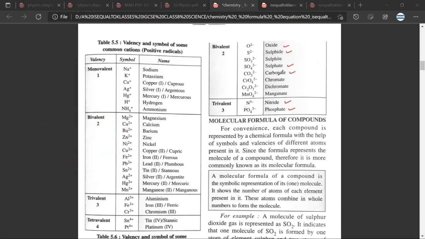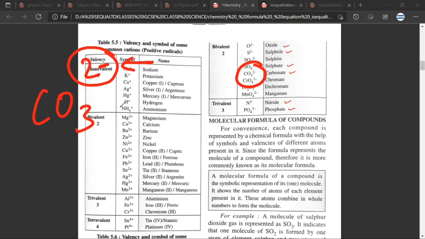See, the first time these concepts are a bit difficult. That is why I'm repeating that you'll have to see this video again. So for example, when I look at carbonate, what does this imply? This implies that as a group, carbonate has taken 2 electrons from outside. That is why this is the charge. Any doubt till here, Mr. Satya? No, sir.